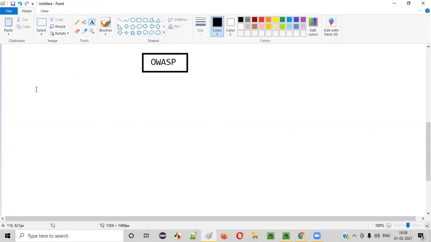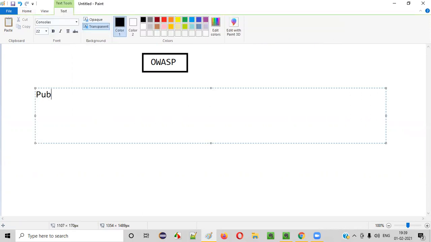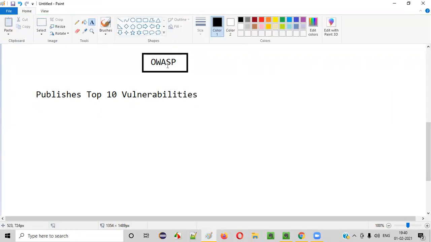OWASP regularly publishes the top 10 vulnerabilities. OWASP does a lot of R&D across all the organizations and their software, and sees what are the top 10 vulnerabilities that are affecting the security of software worldwide. After it does the research, it publishes these top 10 vulnerabilities.